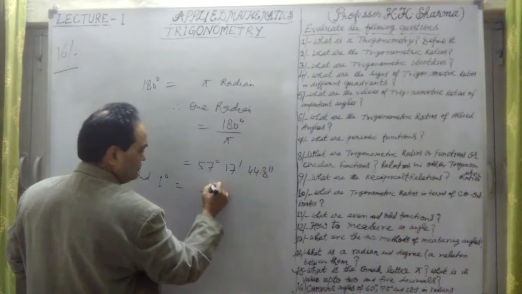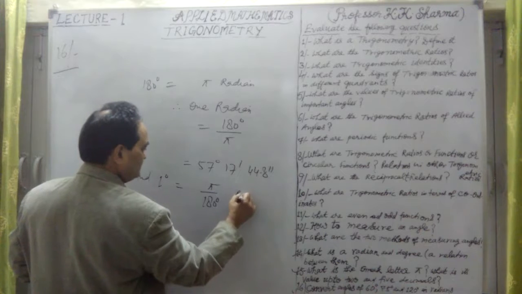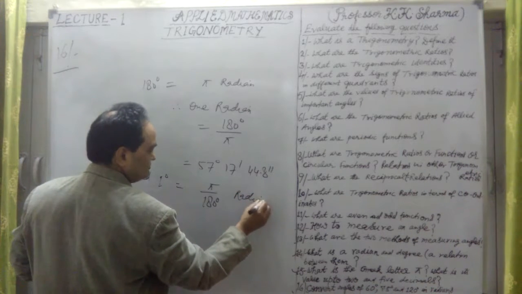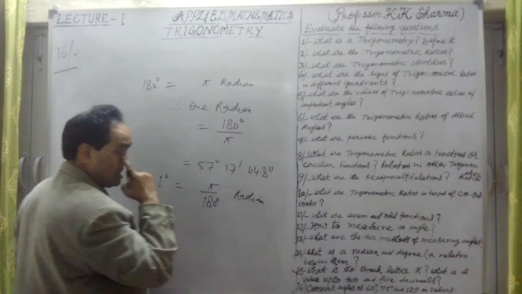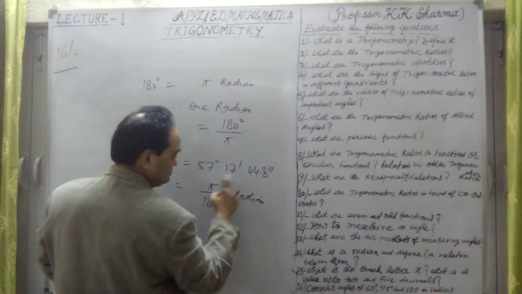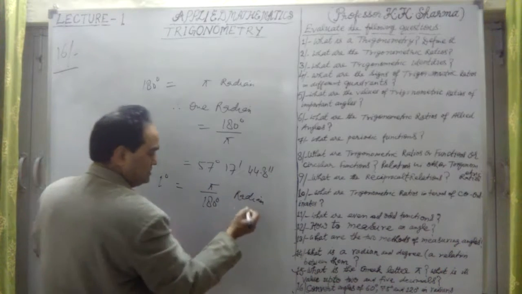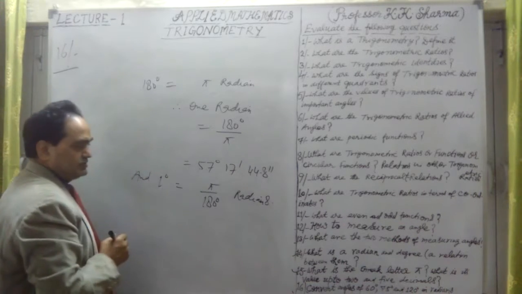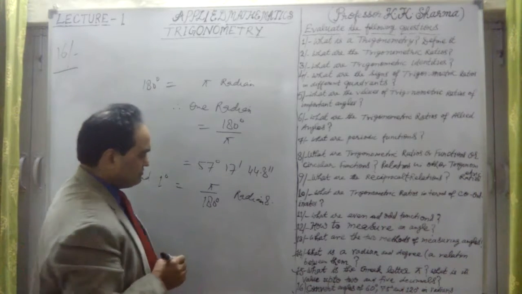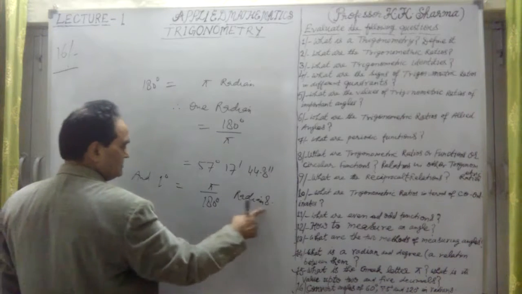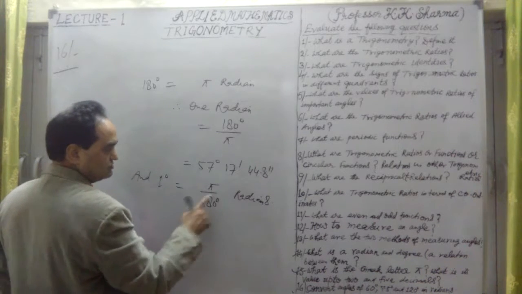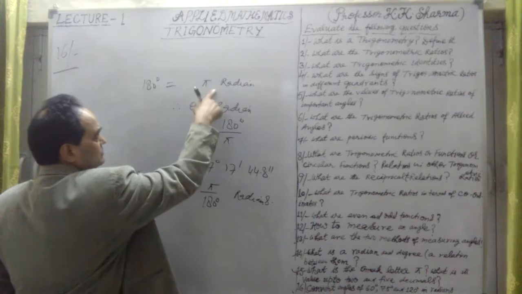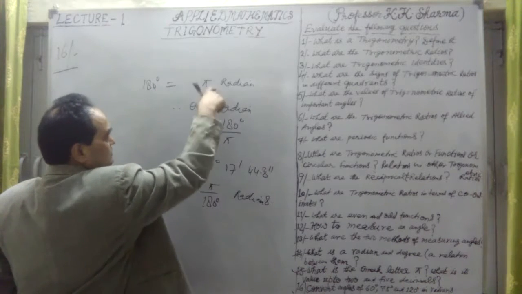This is how we have to find it in radians form. The value of pi is 3.14, divided by 180, and that is in radians. 1 degree is equal to this much radian, pi upon 180.